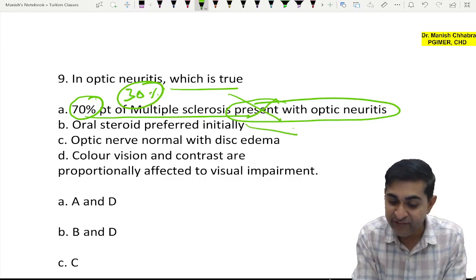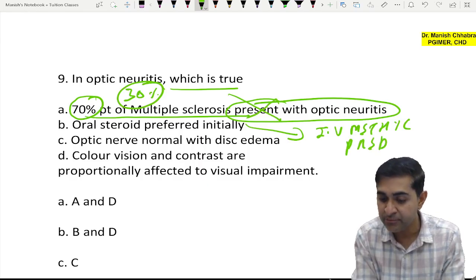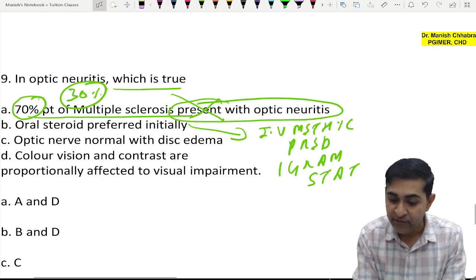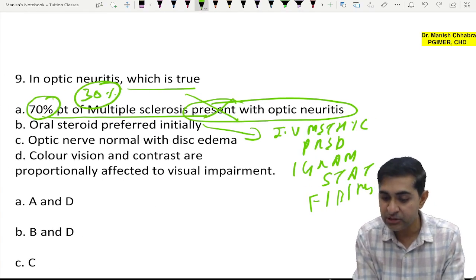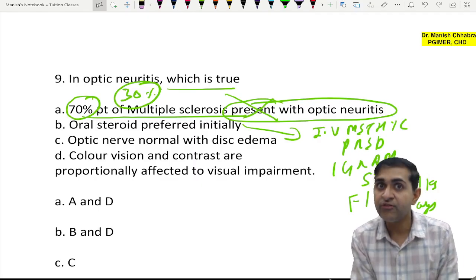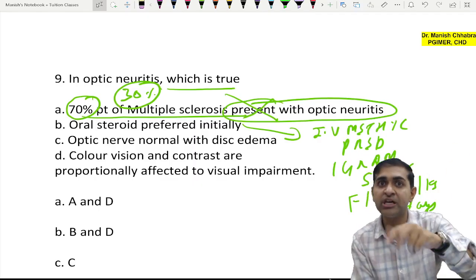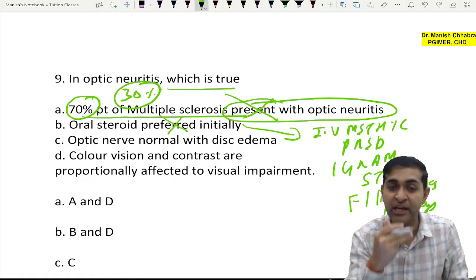Oral steroid is preferred initially. No, you give IV methylprednisolone. I repeat, you give IV methylprednisolone 1 gram stat dose, which is followed by 1 milligram per kg body weight for 11 days. And it is seen in the research papers that if you start oral dose instead of IV, there will be flaring up of optic neuritis. So this is also eliminated.